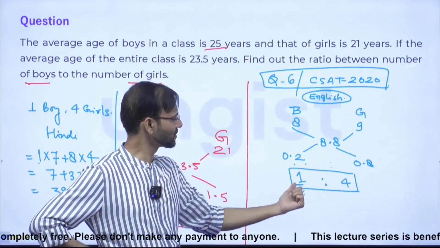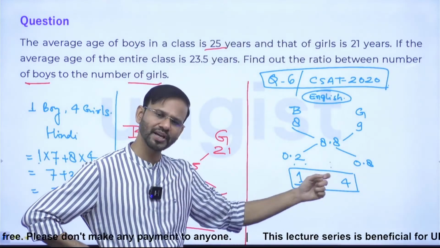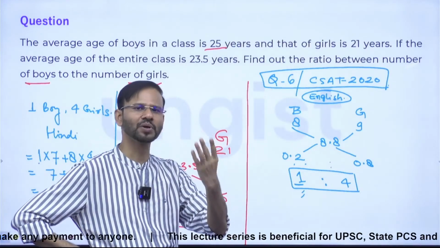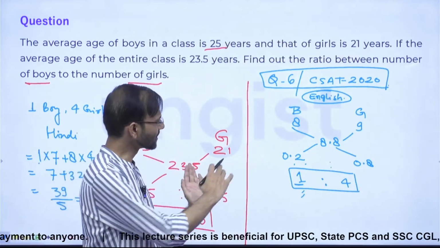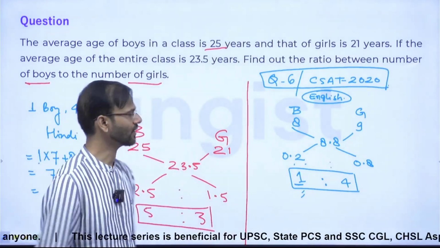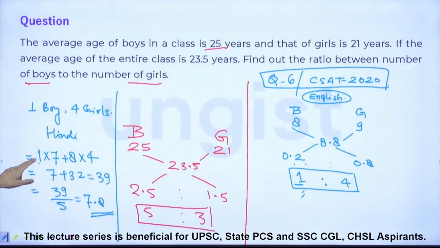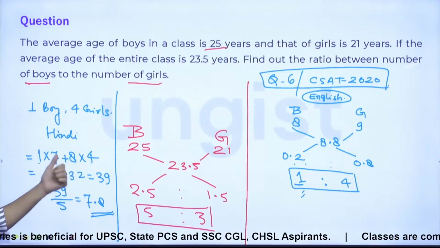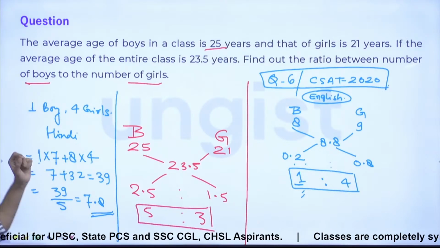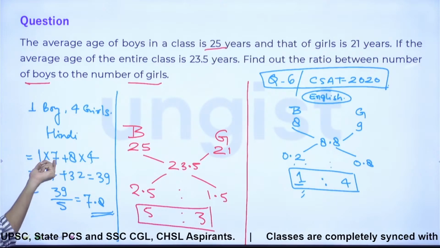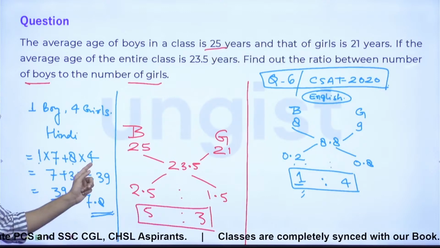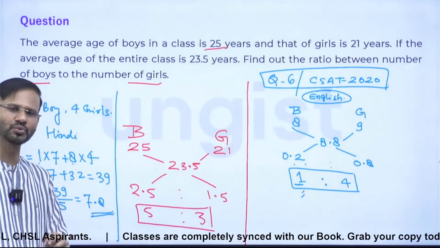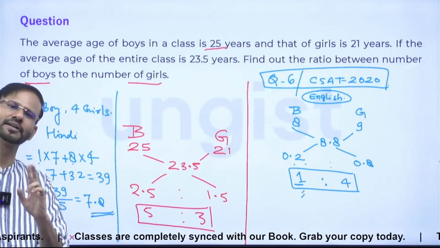So the ratio of boys to girls is 1:4. So we have assumed the least case that there is one boy in the class and there are 4 girls in the class, right? Now let's come to the column of Hindi. So in Hindi, the average marks of boys is 7 and the average marks of girls is 8. So there is one boy in the class, so 1 into 7, which is 7 marks. And there are 4 girls in the class, and each girl is getting average 8 marks. So total 4 girls are getting 4 into 8, that is 32 marks.